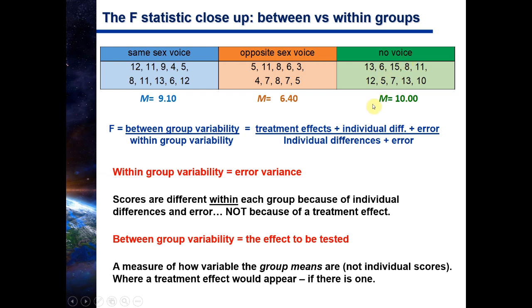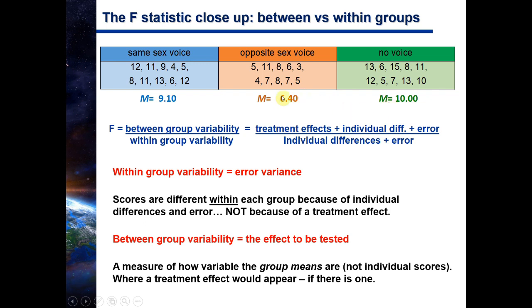So that provides another possibility of why the means were different. So if there is a treatment effect, it's going to show up in this source of variability. All right, the variability between the group means.